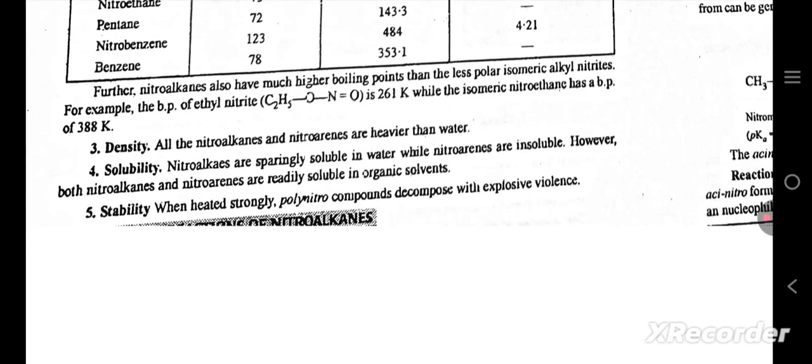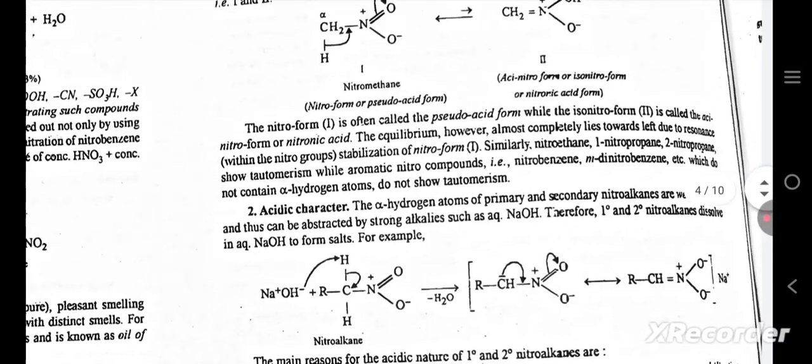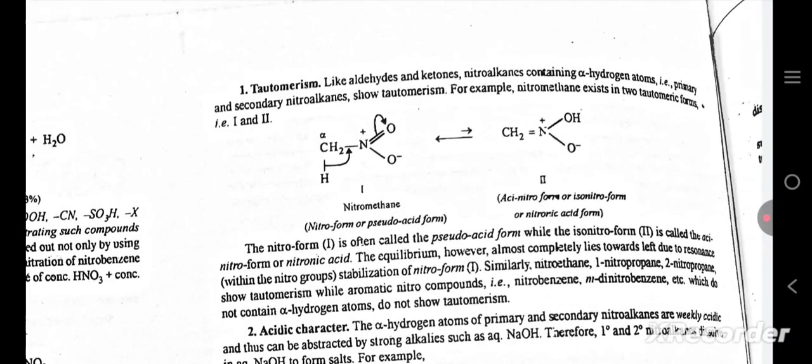Solubility: nitroalkanes are sparingly soluble in water while nitroarenes are insoluble. However, both nitroalkanes and nitroarenes are readily soluble in organic solvents. Stability: when heated strongly, polynitro compounds decompose with explosive violence. Tautomerism: like aldehydes and ketones, nitroalkanes containing alpha hydrogen atoms, primary and secondary nitroalkanes, show tautomerism. For example, nitromethane exists in two tautomeric forms. You can look at both tautomeric forms.